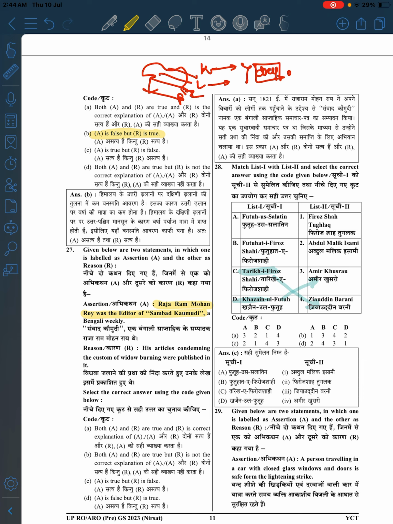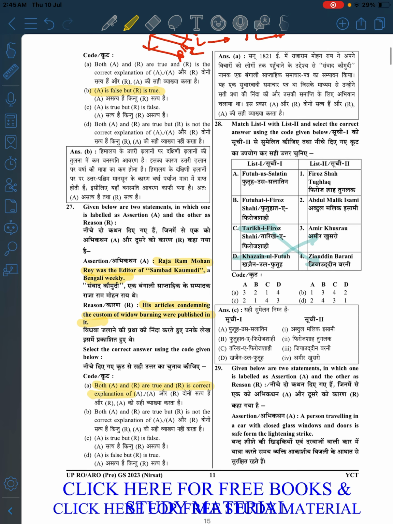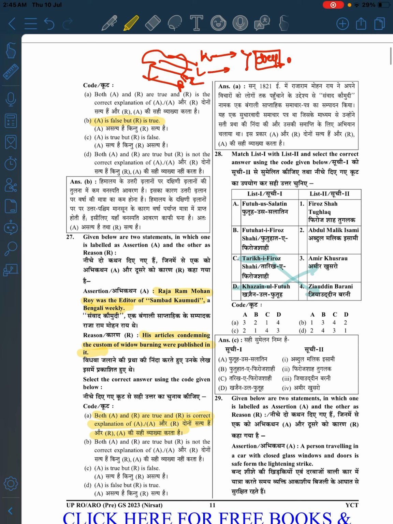Raja Ram Mohan Roy was the editor of the Sambad Kaumudi weekly. So it is true. His articles condemned the custom of widow burning. So it is true only. I think A will be the correct option. 1821, just mention it, okay? Do you remember, guys, that he published a Persian newspaper as well, right? What was that Persian newspaper's name? If anybody knows, just comment it, okay? Is it Mirat-ul-Akhbar, something like that? Please comment it, okay, guys?